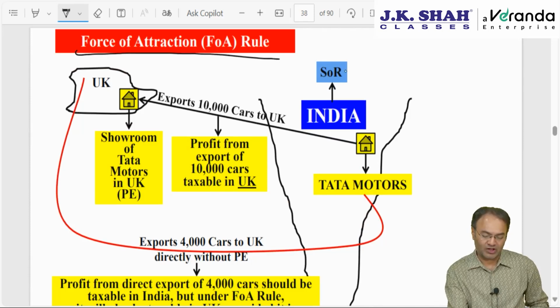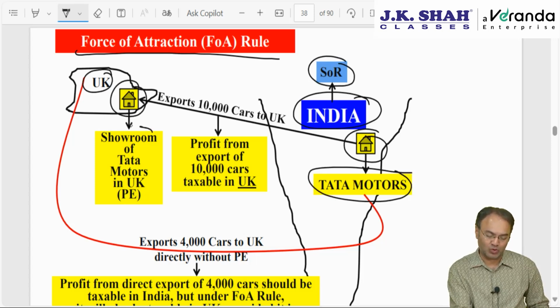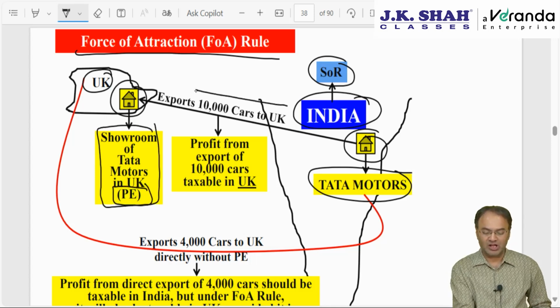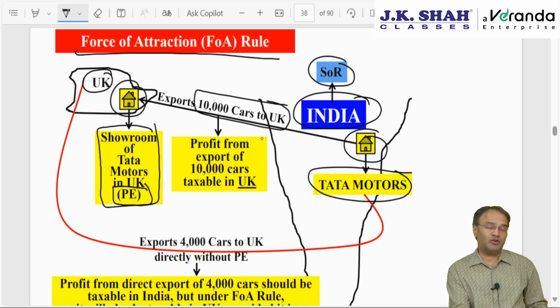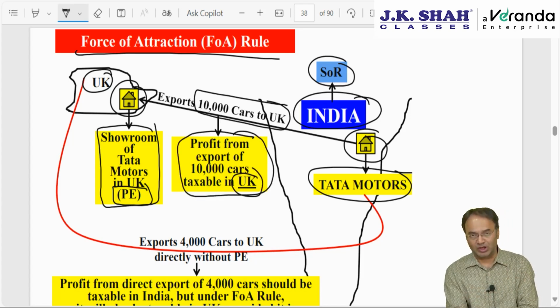Force of attraction rule: for example, in India, there is this company called Tata Motors. For Tata Motors, India will be the state of residence. Tata Motors sets up a branch in the UK, it sets up a showroom in the UK, the showroom constitutes a PE, and then it exports 10,000 cars to the UK and earns profit. Where should this profit be taxable? Since there is a branch or permanent establishment in the UK, and this profit from 10,000 cars is earned because of the PE, therefore this profit should be taxable in the UK. Otherwise it would have been taxable in India.